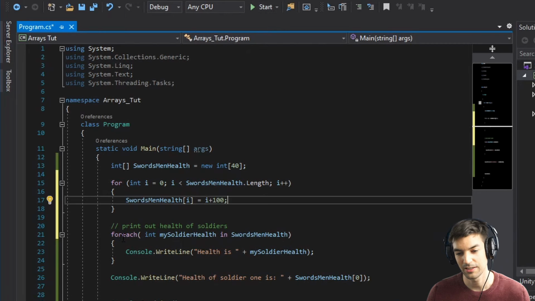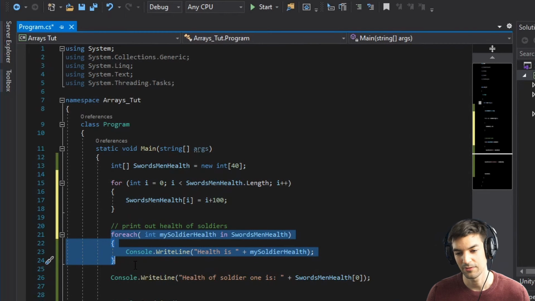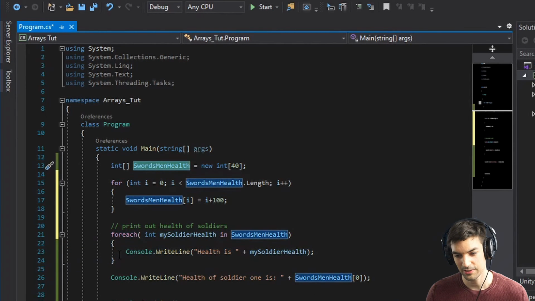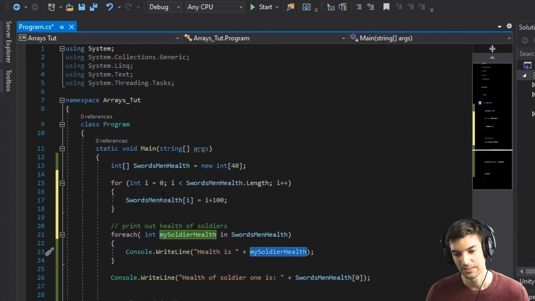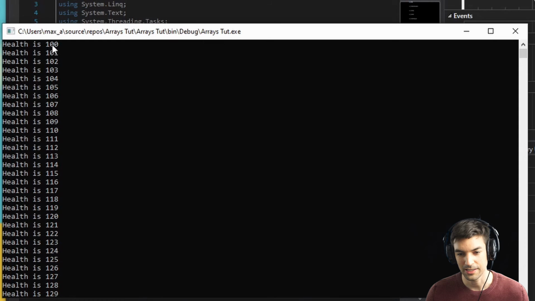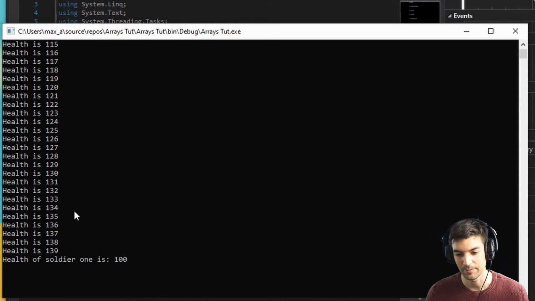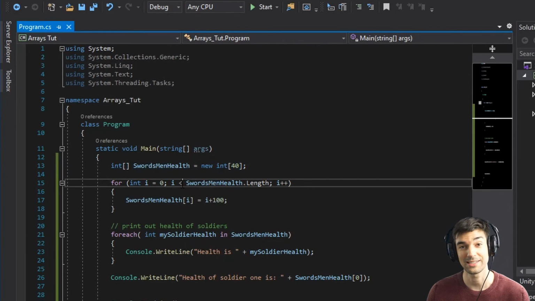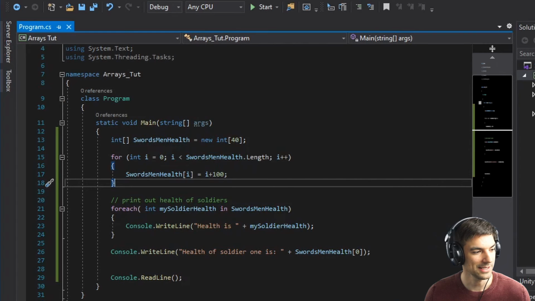We can do this. So here in the foreach loop, it will say for each swordsman and print it, Console.WriteLine("Health is " + health), and then we can see the soldier health that we just assigned here. Let's press start. Then you can see health is 100, 101, 102, blah, blah, blah, until 139. This is how you can access and use arrays. That's basically already everything that you can know about arrays.